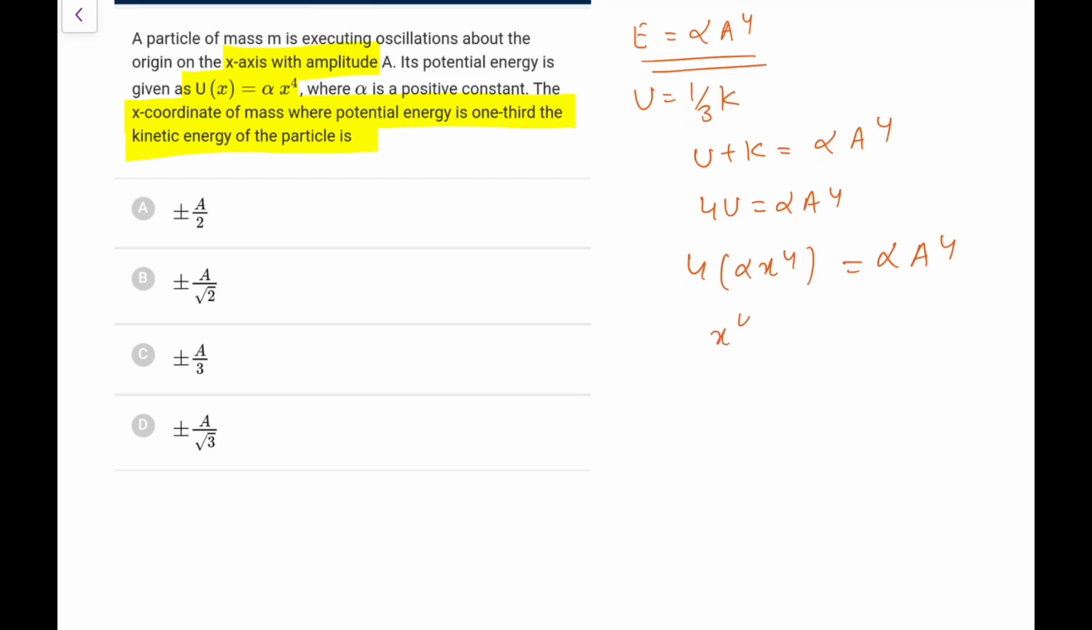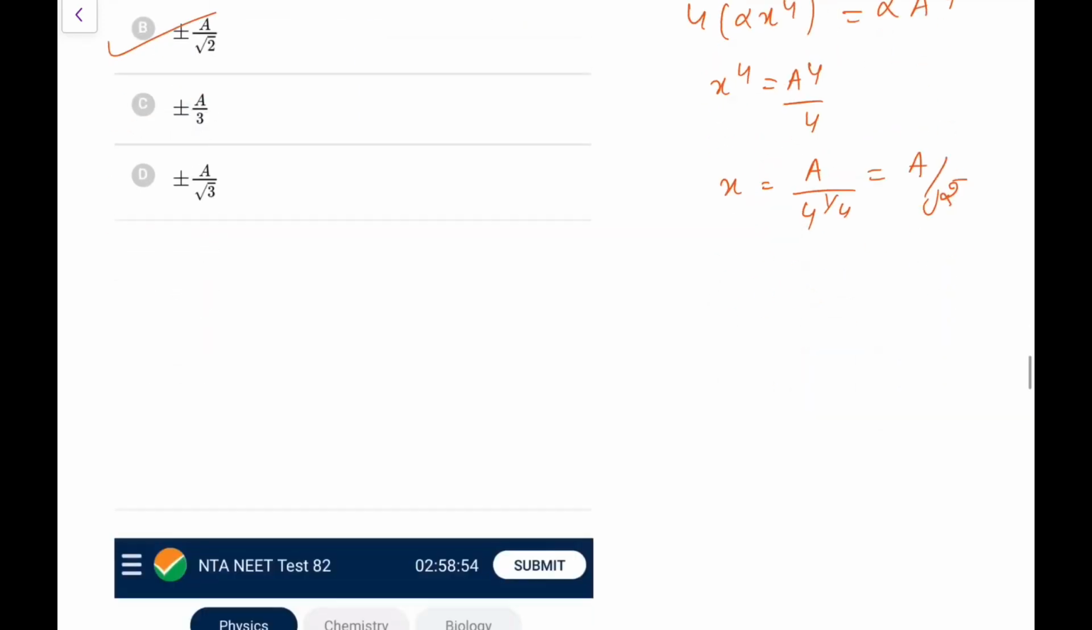So what you have, x to the power 4 is a to the power 4 by 4. So x would be a upon 4 to the power 1 by 4, that is a upon root 2. It could be plus minus both, because if you take the root, it would be plus minus a by root 2. That would be the answer that we will be going for.